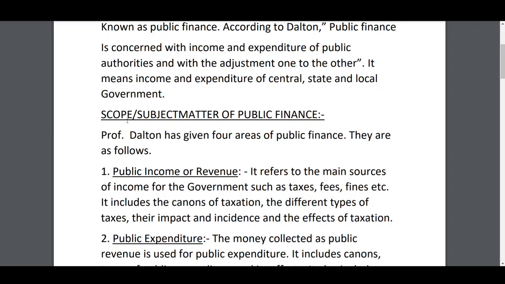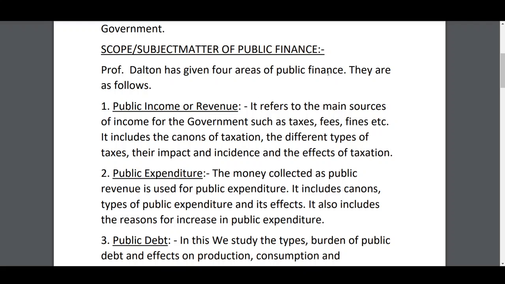Now, the next topic is, what is the scope or subject matter of public finance? That means, what is the content? Subject matter means what we are going to study under public finance. It is also known as scope. Got the point? A question may come on scope or subject matter; the meaning is the same. That means we are going to study the content of the subject, or the meaning of public finance. In public finance, what are we going to study? Professor Dalton, the economist, has given 4 areas of public finance.